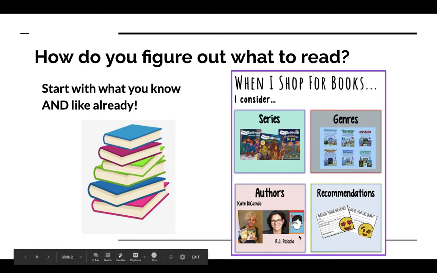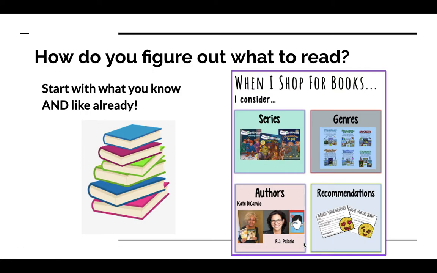You want to look at authors that you really like, authors that you really felt like spoke to you. I know a lot of you last year really liked Tiger Rising, and that's the author Kate DiCamillo. So you can think about that. Also think about book recommendations. What are books that you, your classmates or other fifth graders have recommended?